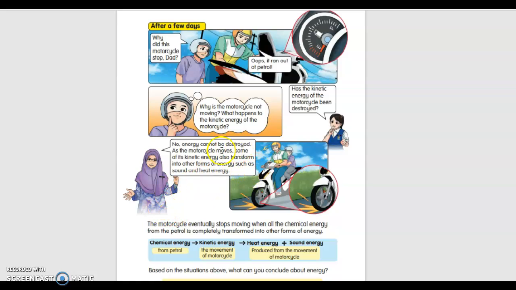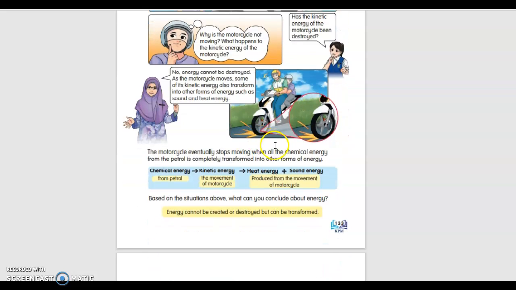All these are transformed. The motorcycle eventually stopped moving when all the chemical energy from the petrol was completely transformed into other forms of energy. See, chemical energy from petrol and kinetic energy is the movement of the motorcycle, and then we have heat energy plus sound energy produced from the movement of the motorcycle.